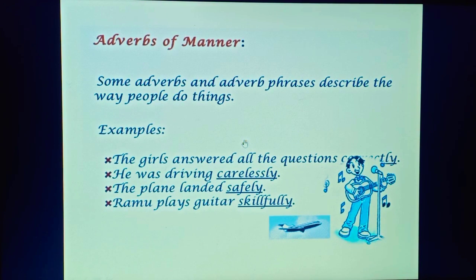See in the example, the second example is, he was driving carelessly. So, carelessly is what? It is a kind of manner, right? Because some adverbs and adverb phrases describe the way people do things. So, it is a kind of adverb of manner. The second example is, the plane landed safely. So, safely is what? Adverb of manner.